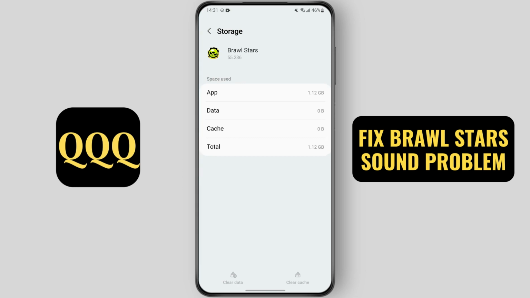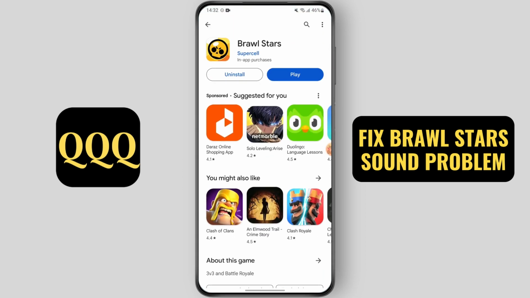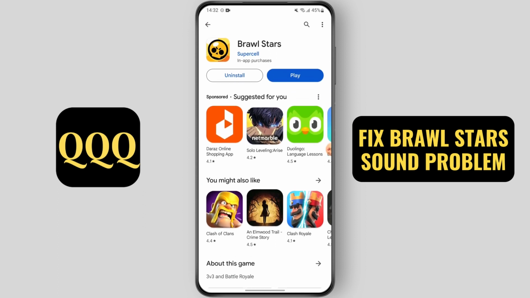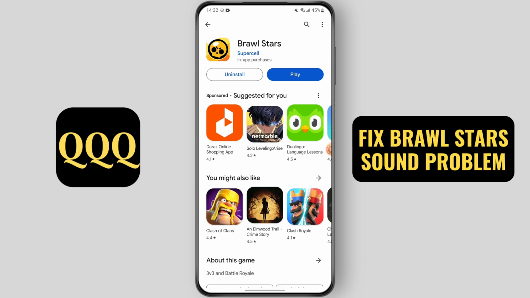Then go to Play Store, search for Brawl Stars, and if instead of play button there is update button, update it to its latest version. Sometimes it might be just server problem and it will fix on its own.